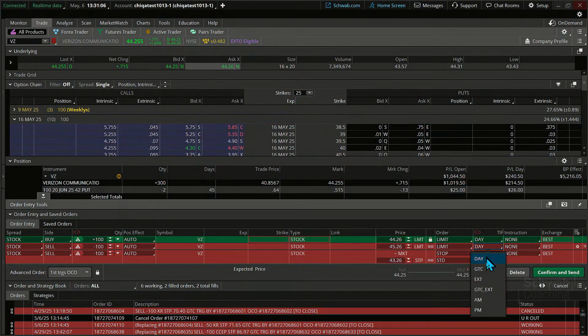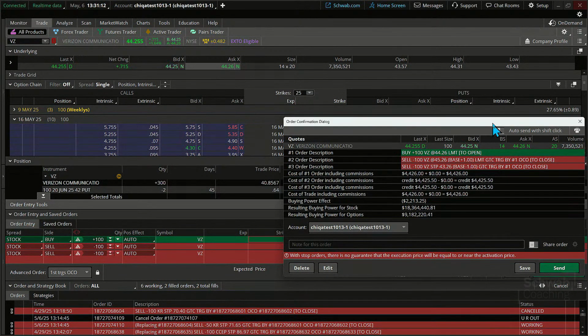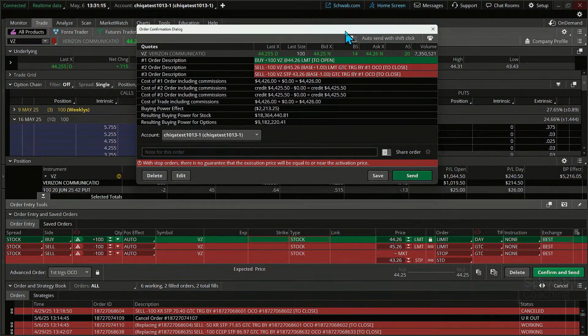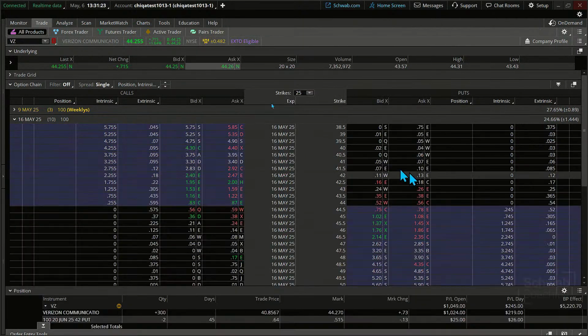We'll go ahead and click on good till cancel here on each of these. Let's confirm, send it, take a look at it. See what we've got. Always confirm that order. The buying power effect for that 100 shares fits us in at 2,200 range. I'm going to go ahead and send this in right now.